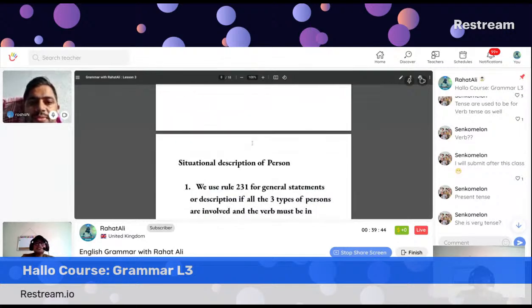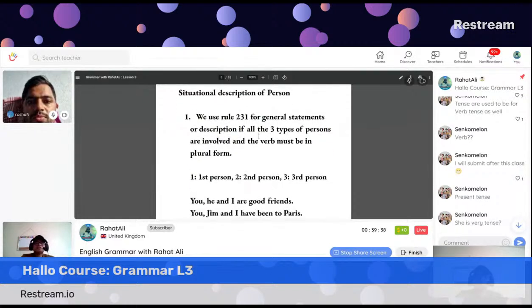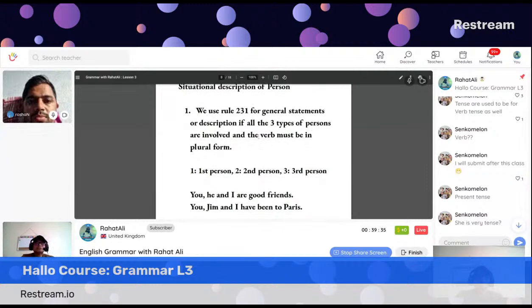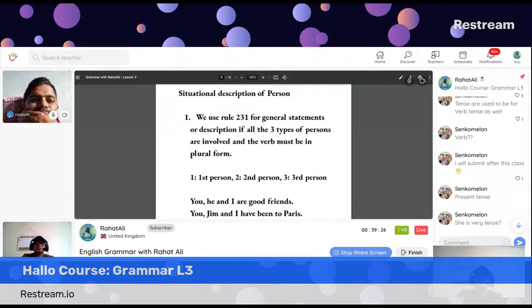Okay. Situational description of person. So what is a situational description? Remember, if three types of people are involved in an activity, we call it situational description of person. We use rule 231 for general statements, whereas for description, if all three types of persons are involved, the verb must be in the plural form. So 1 is first person, 2 is second person, 3 is third person. I've given an example: you is second person, he is third person.